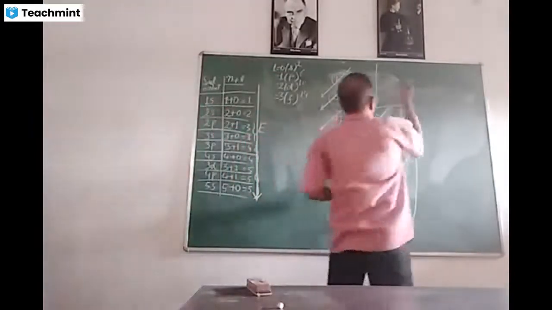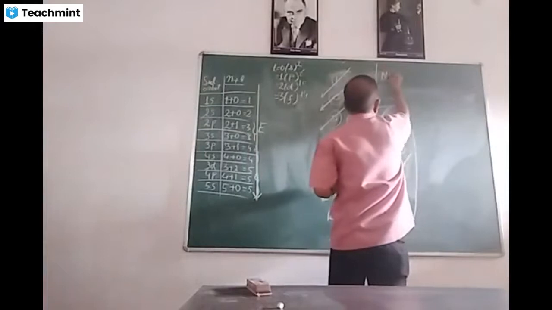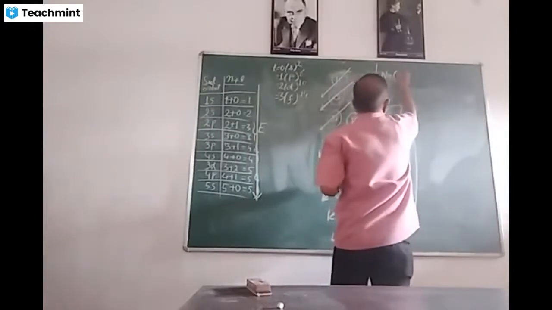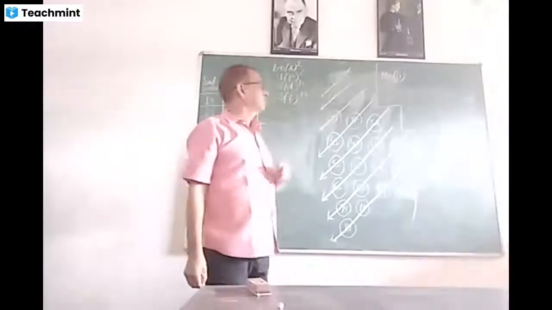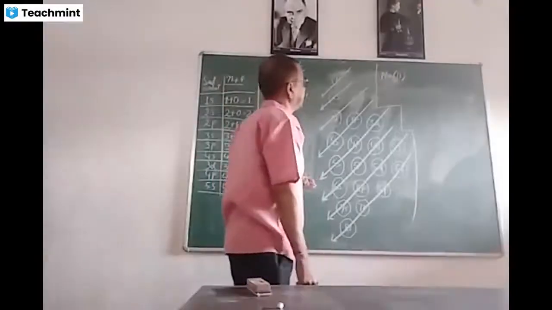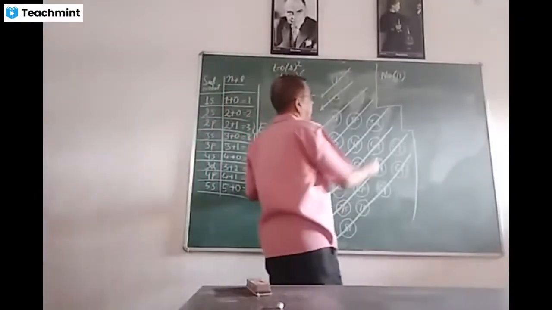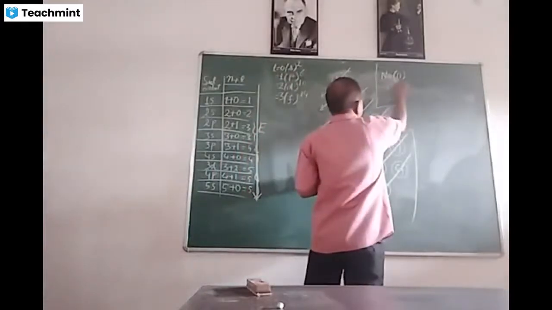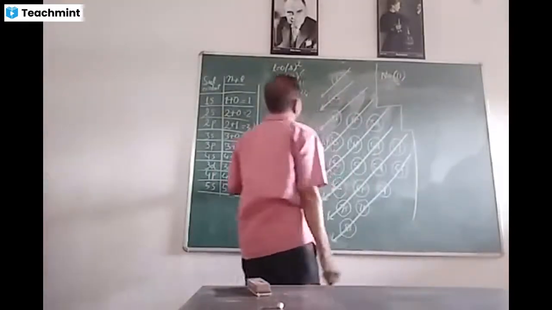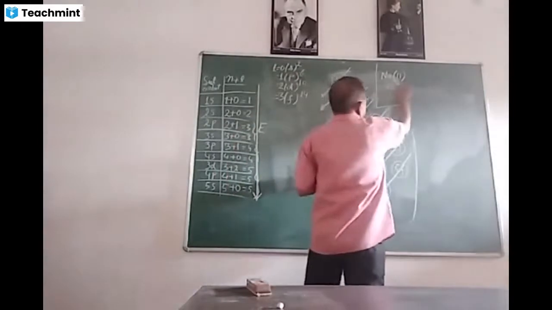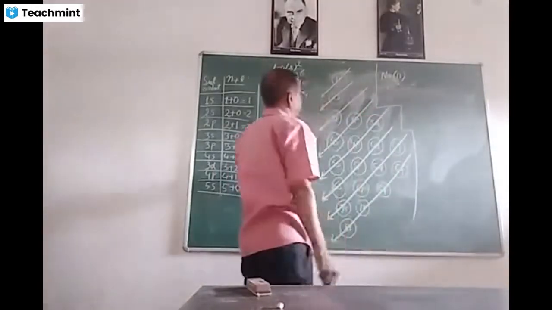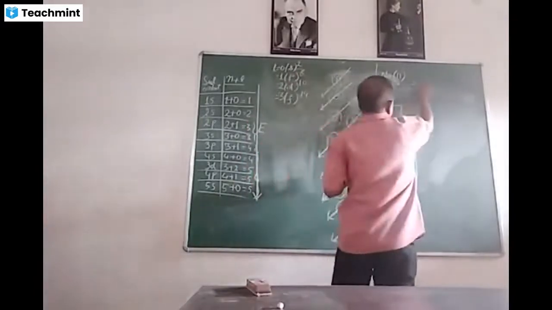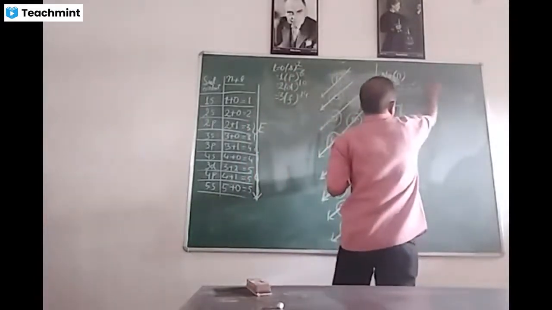For example, see here, sodium, whose atomic number is 11. How can we write the configuration? Firstly, 2 electrons will enter 1s, 1s2, then 2s2, then 2p6.